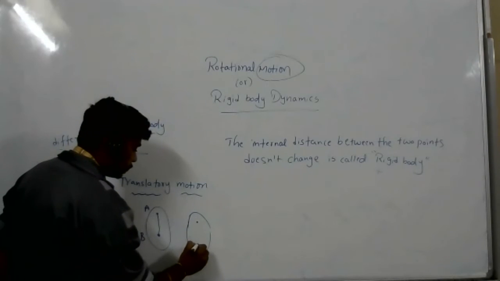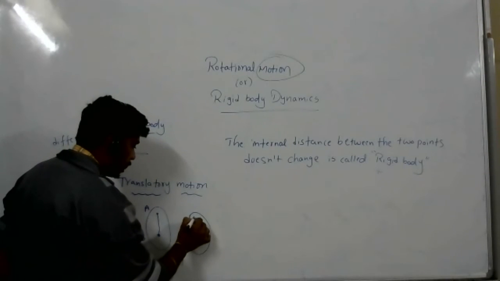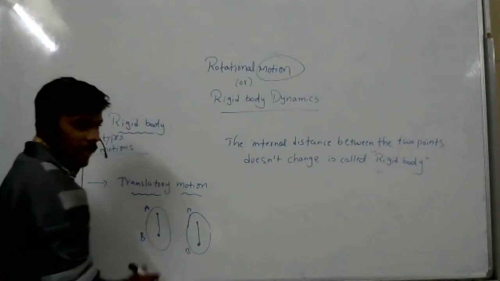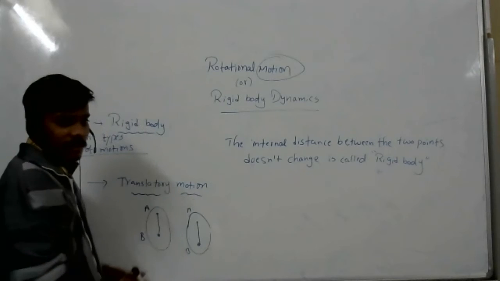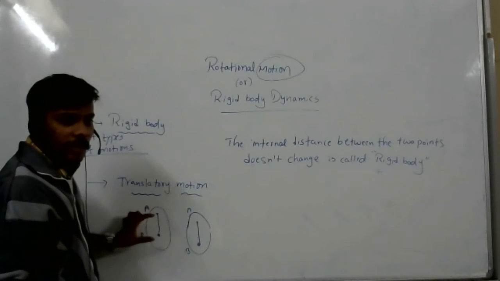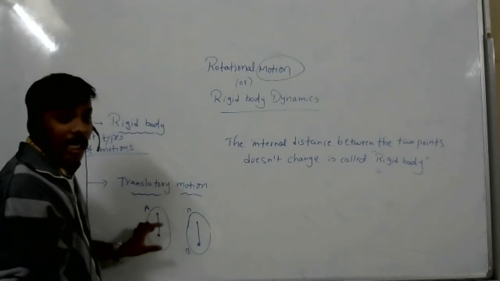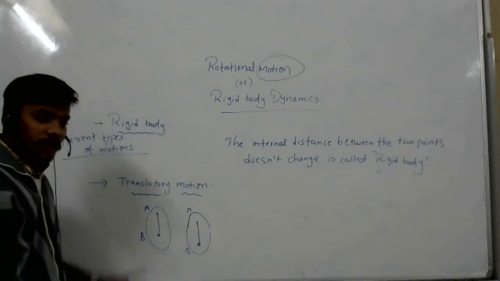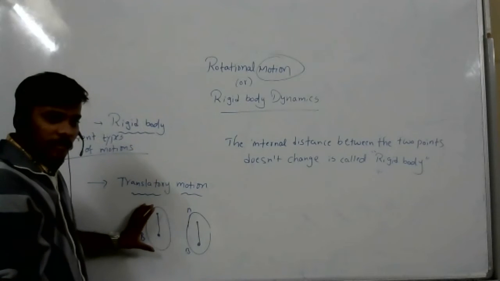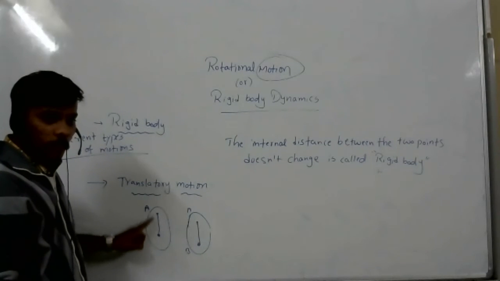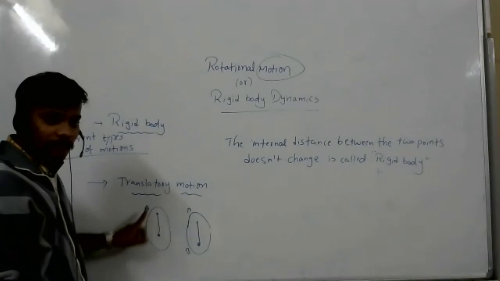Now look at this. It is A and it is B. This point A and this point B. After traveling some distance, the line joining the two internal points is parallel to the earlier line. One line I drew from one point to another point internally.